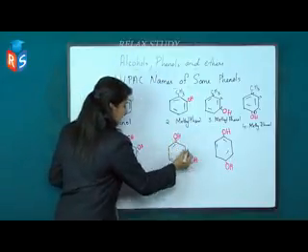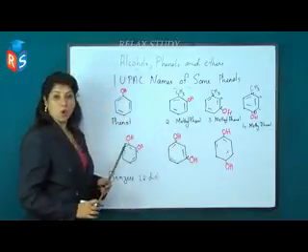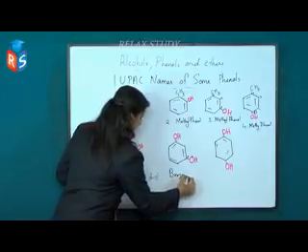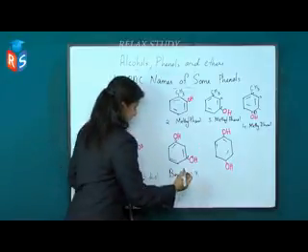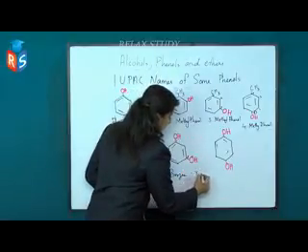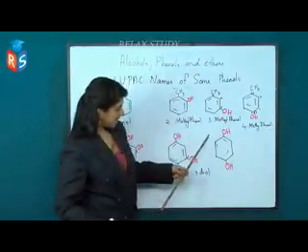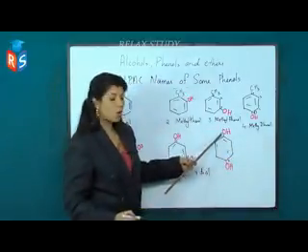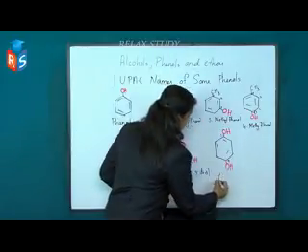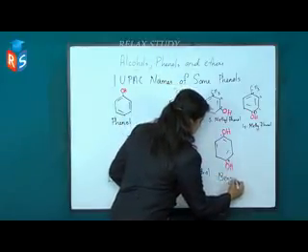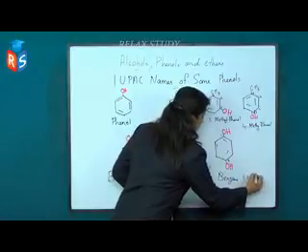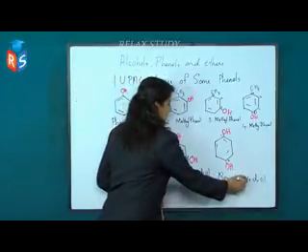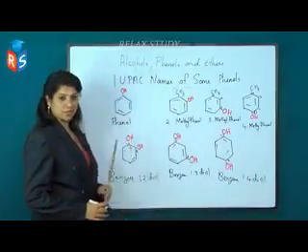Here the first and third carbon atom possess OH groups. So this compound is benzene 1,3-diol. And here in the last compound, in the first carbon atom and in the fourth carbon atom, you can see two OH groups. So this is benzene 1,4-diol. So this is about the naming of some phenols.